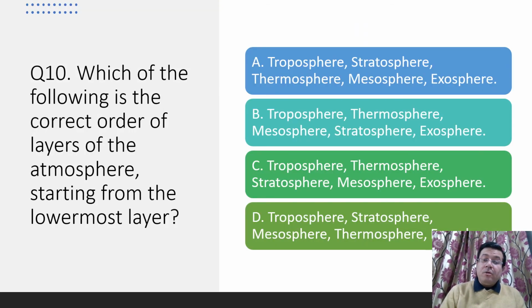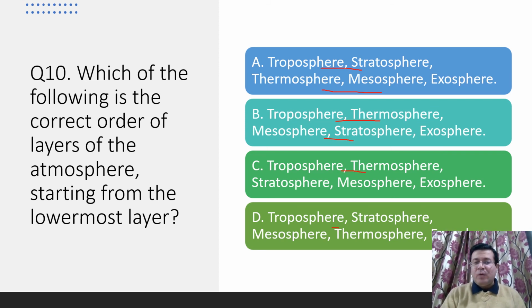Now, the next question, the last question of today's meeting. Which of the following is the correct order of the layers of the atmosphere starting from the lowermost? We have to be very careful, starting from the lowermost and then above that layer, which layer lies, we have to find out. A option, stratosphere, troposphere and then stratosphere, then thermosphere, mesosphere and exosphere. B, troposphere, thermosphere, mesosphere and stratosphere, and in the same manner two more options are there.